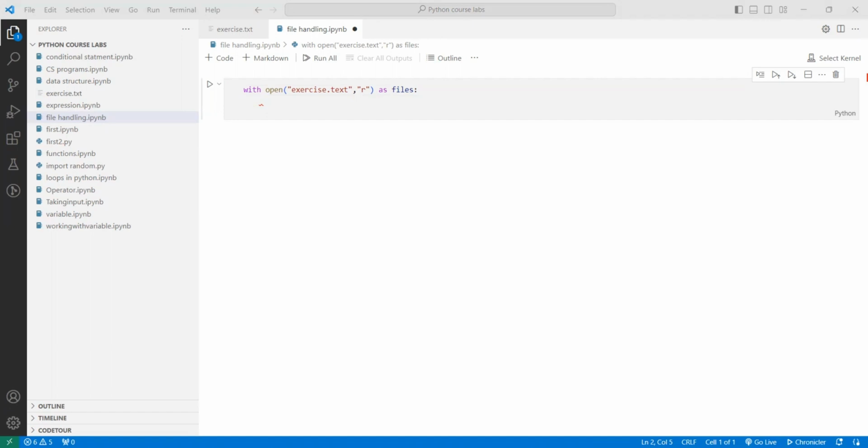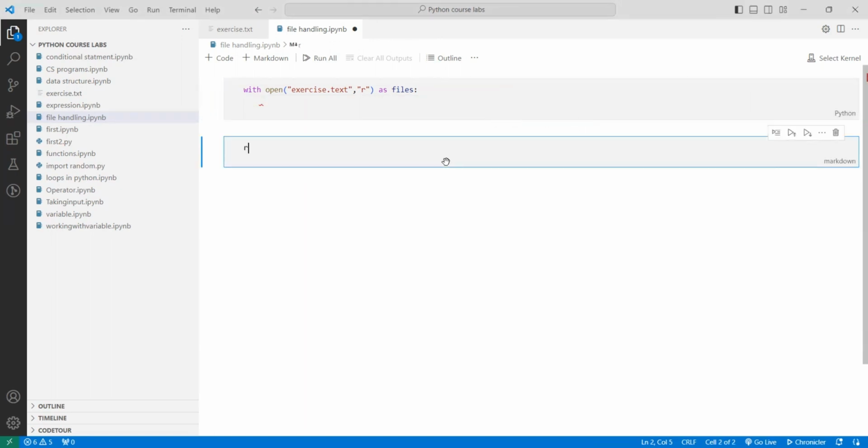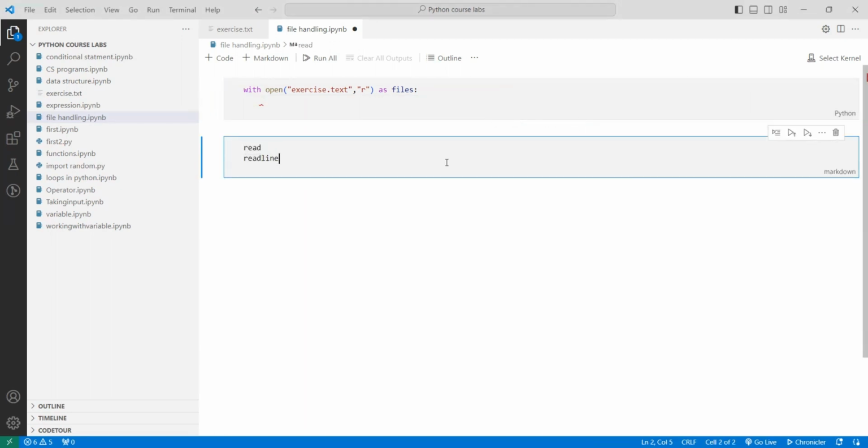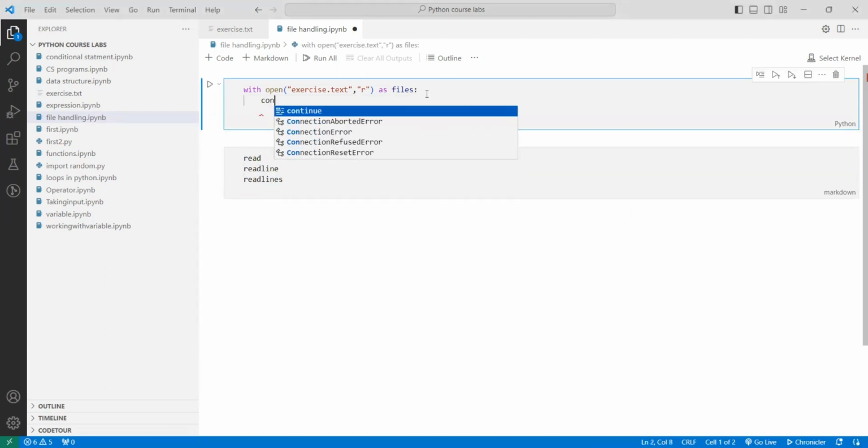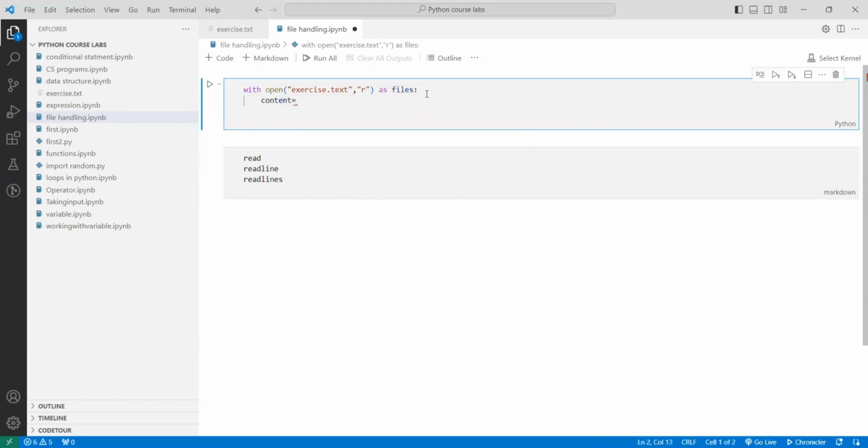Now I want to read the content. There are three ways to read it: using read, using readline, and using readlines. Let's suppose content is equal to file.read.